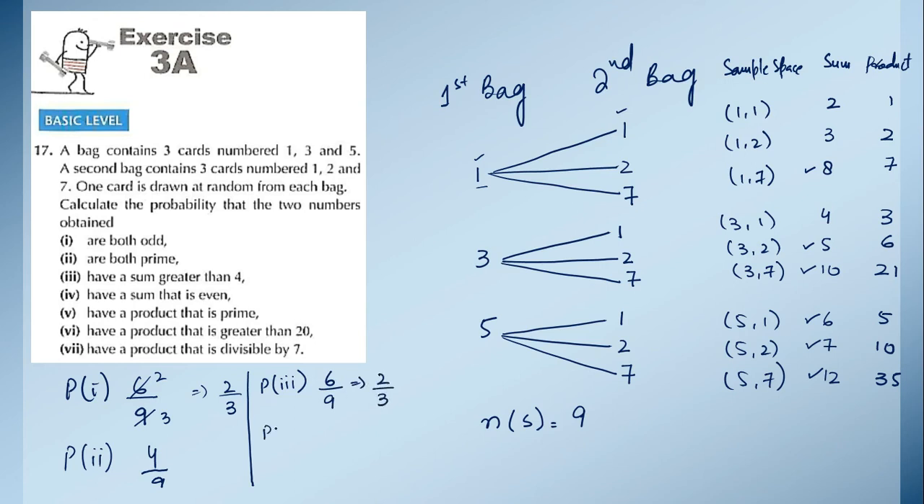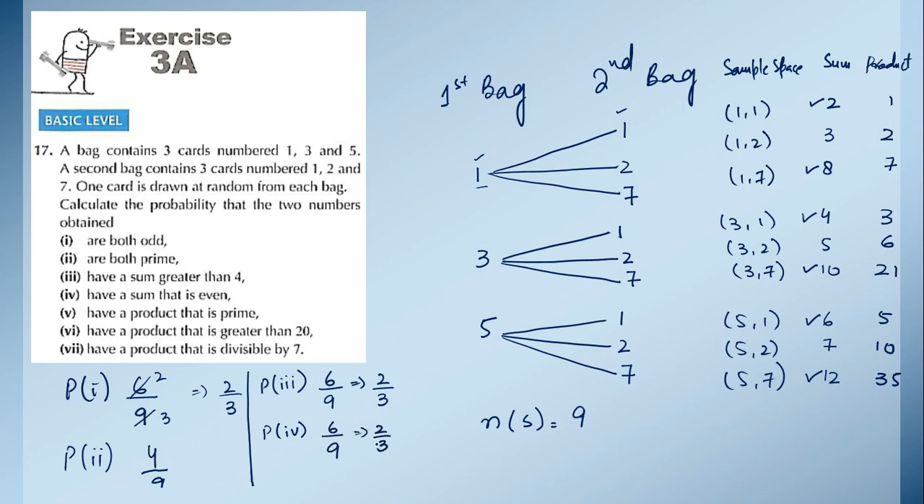Now let's move towards the next part. In fourth part they are saying have a sum that is even. So check how many even numbers we have now. So see here in this column, 2 is even number, 8 is even number, 4 is even number, 10 is even number, 6 is even number, and 12 is even number. So again we are getting 1, 2, 3, 4, 5, 6 times even number. So the probability of this part is 6 upon 9 and 2 upon 3.